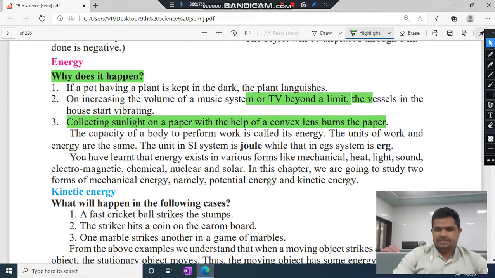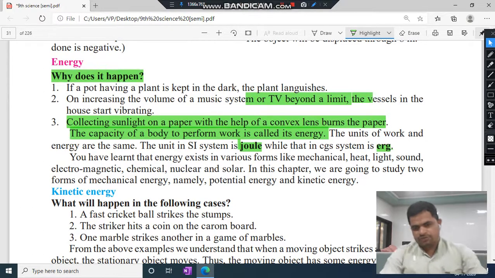And what is energy? So we come to the definition of energy here. The capacity of a body to perform work is called energy, and the units of work and energy are the same. The unit in the SI system is joule, while in the CGS system it is erg. These are very important concepts. This concept can be asked in examinations. What is the unit of energy, what is the SI unit of energy, that is joule, and what is the CGS system unit, that is erg.